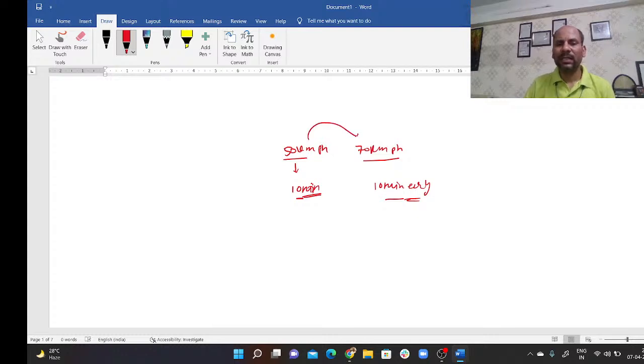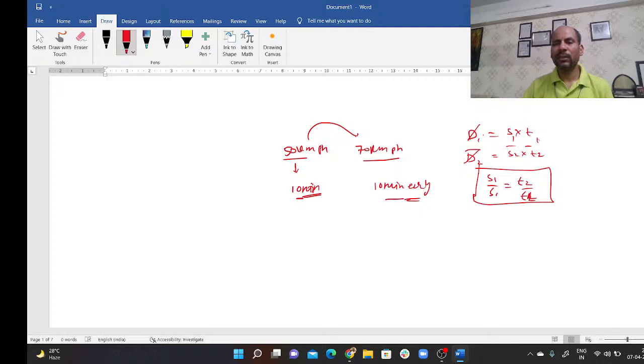It means when the distance is constant, you can look at d equals s into t. I'm taking the first condition, and this is the second condition. So d in both cases is the same. It means you can say s1 upon s2 equals t2 upon t1. So speed and time are inversely proportional, as in the earlier question. Speed has been increased from 50 to 70, or you can say 5 to 7. It means time has changed from 7 to 5.